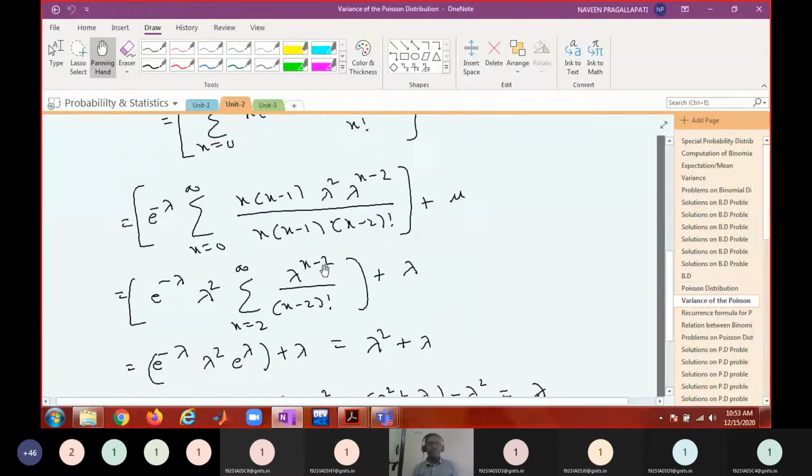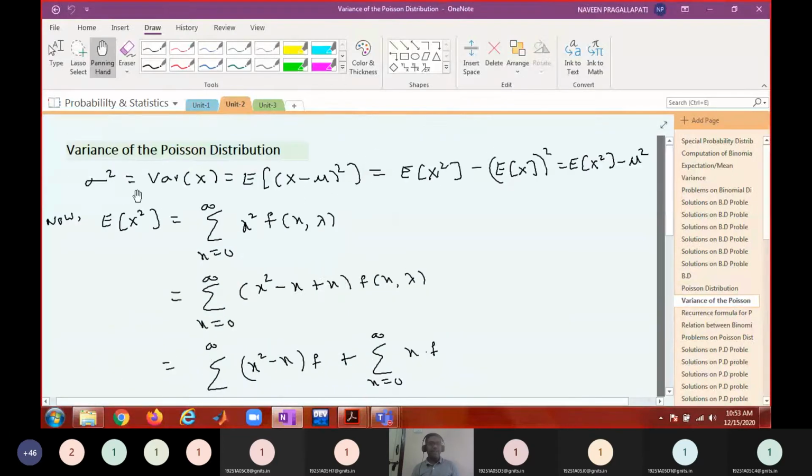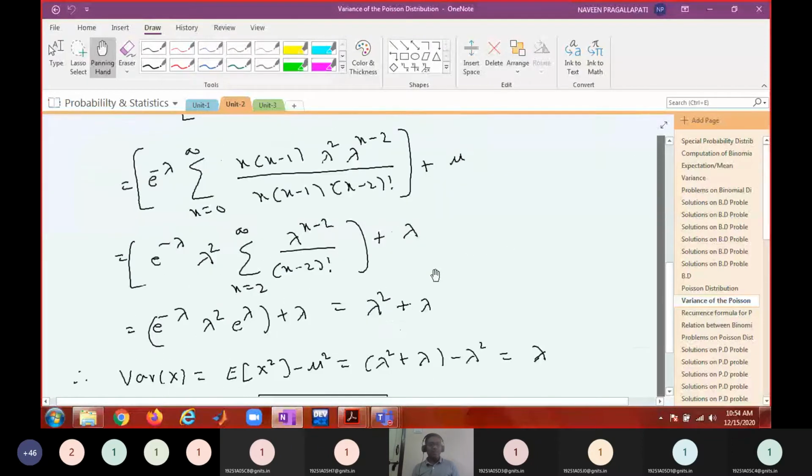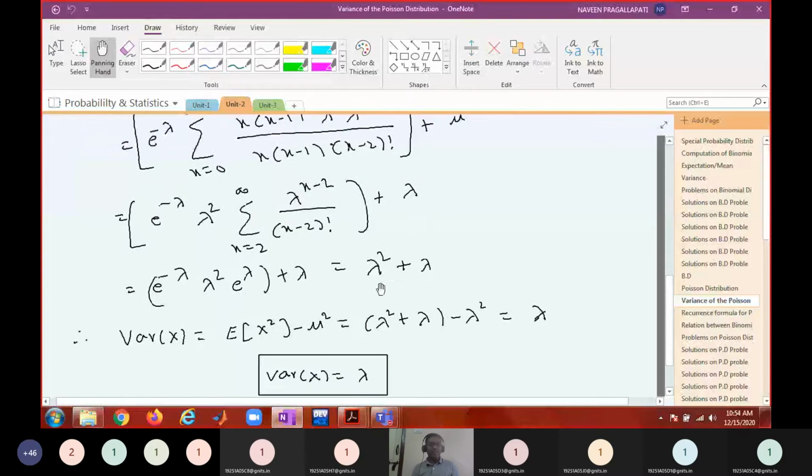Also we derived the formula for the variance of a Poisson distribution. This is the definition of variance, and this is the formula for the variance. And we got the expression for E of x square, and mu is nothing but lambda. We got E of x square as lambda square plus lambda. So lambda square plus lambda minus lambda square is going to be lambda.